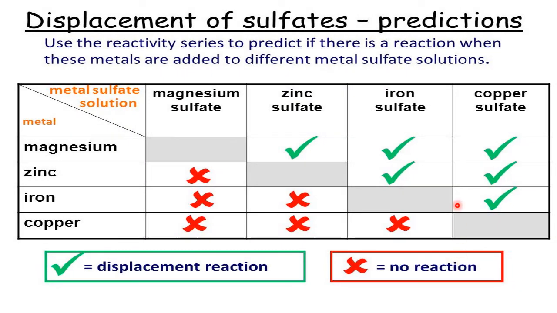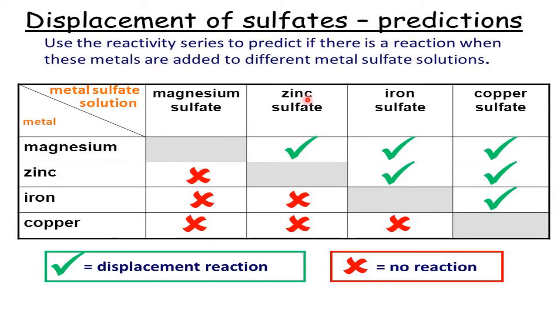Now see here. I have taken these metals. This is called an observation in a tabular column. So magnesium sulfate, zinc sulfate, iron sulfate, copper sulfate. Now I am combining magnesium with magnesium sulfate. Both are the same, no? So no reaction.